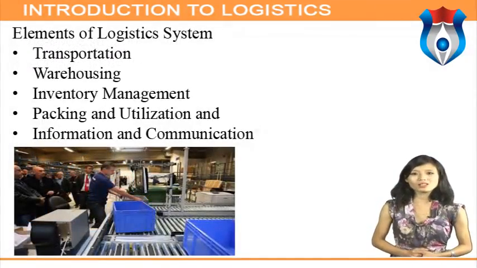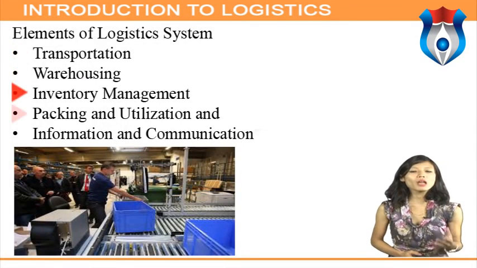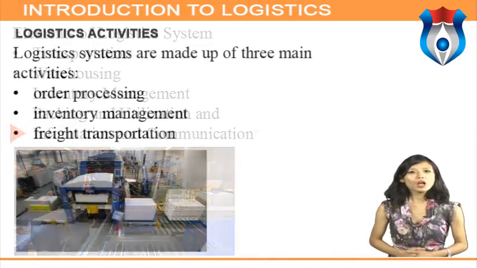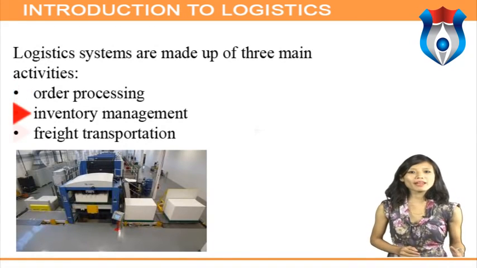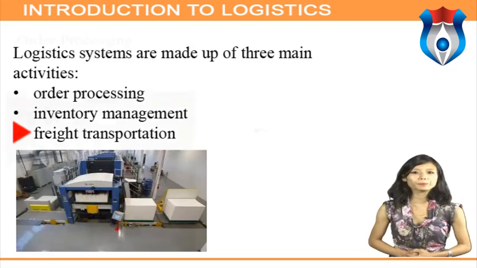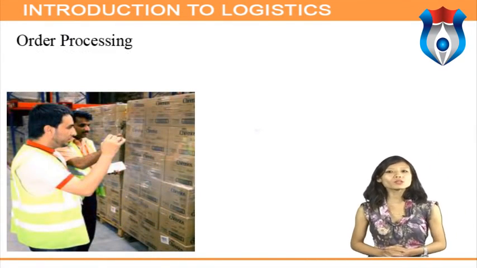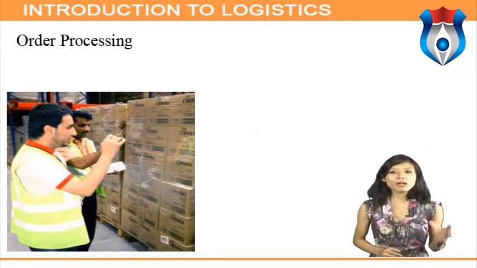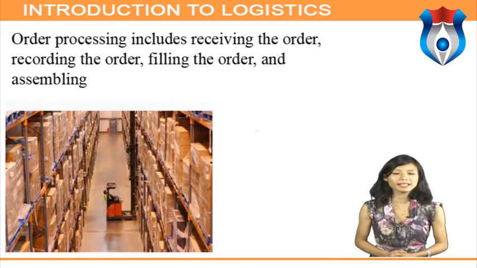The elements of logistics systems are transportation, warehousing, inventory management, packing and utilization, and information and communication. Logistics systems are made up of three main activities: order processing, inventory management, and freight transportation. Order processing. Order processing is strictly related to information flows in the logistics system and includes a number of operations. Order processing includes receiving the order, recording the order, filling the order, and assembling all such orders for transportation, etc.